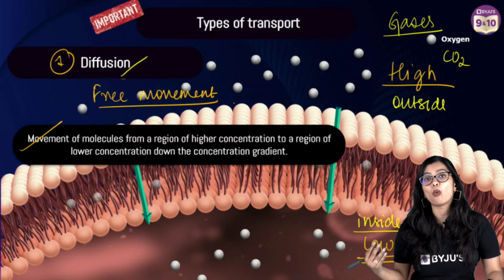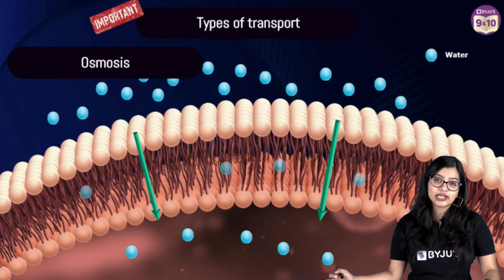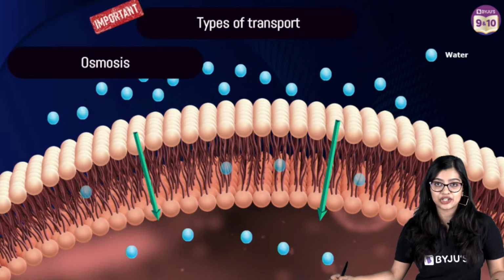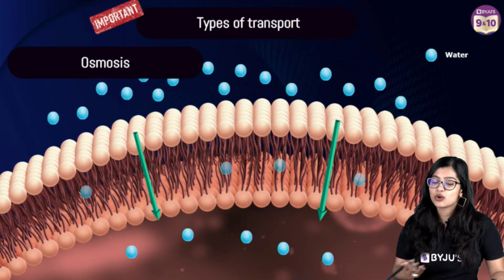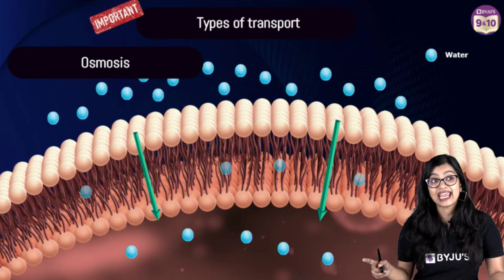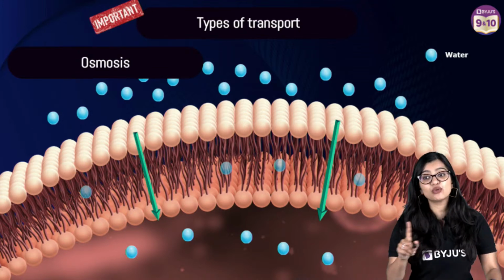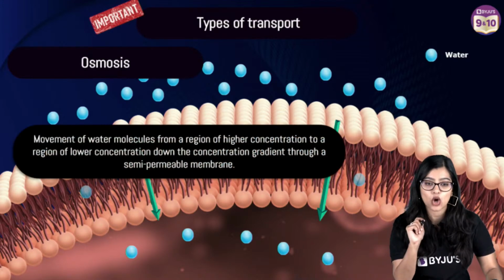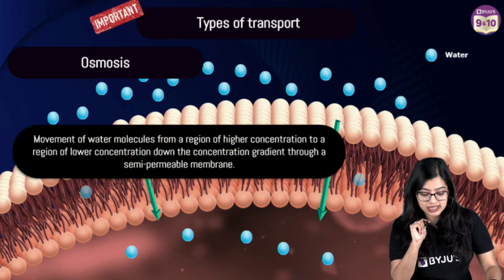Now, what about water, right? What about water molecules? Because we know water is also very essential, right? Water is also needed. So, how does water move? Does water move through diffusion? Well, it actually does, right? It moves through a type of diffusion which we call osmosis. Now, what is osmosis?